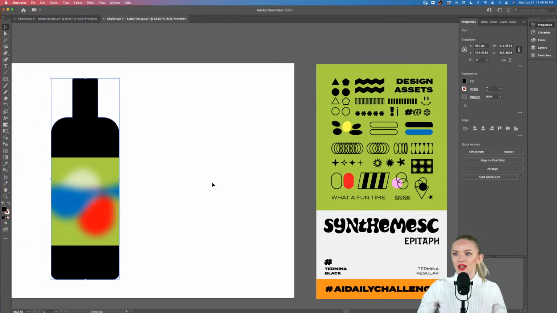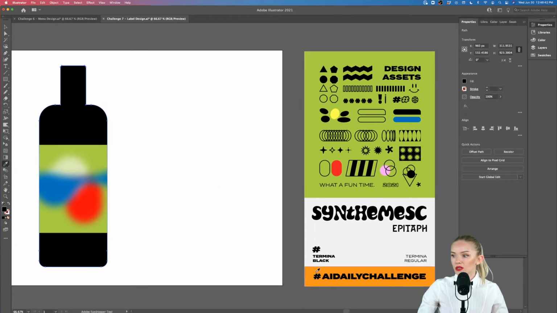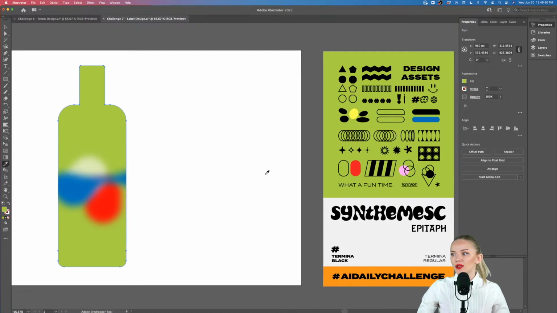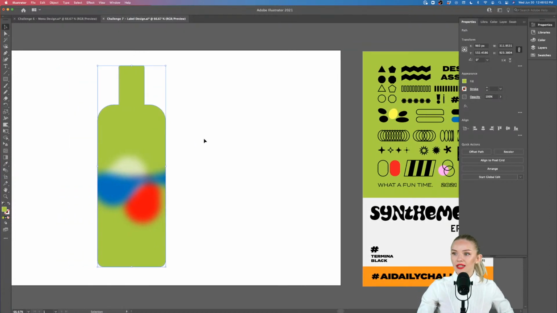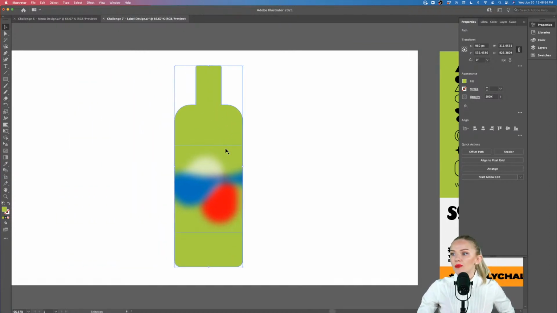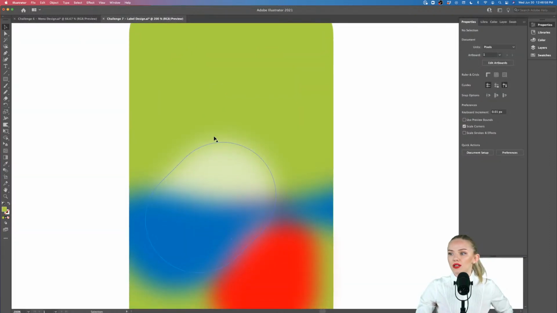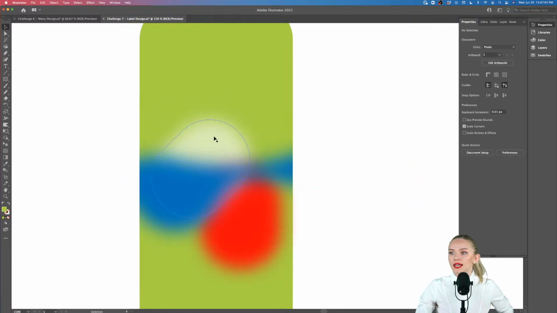All right, and now let's make our bottle a different color, maybe this orange or maybe a red, whatever you prefer. Maybe even, oh, this actually looks pretty cool as well, green on green. Now let's, you know, put some graphics on it. Let's put some text on it, because we have to name our drink.